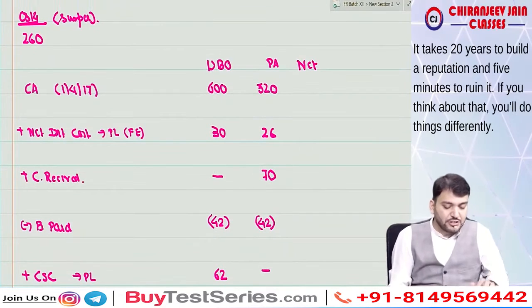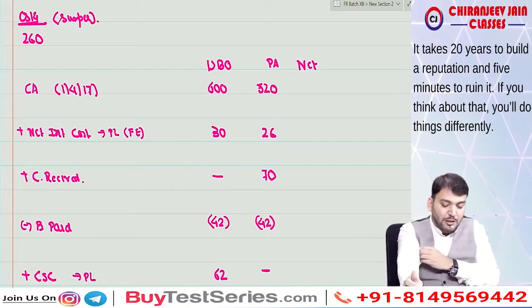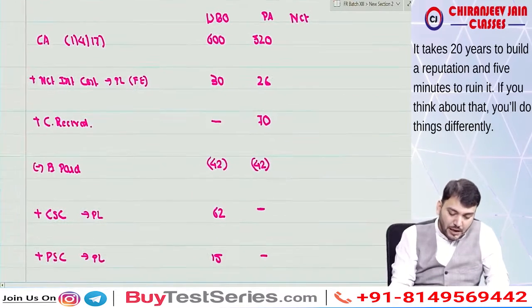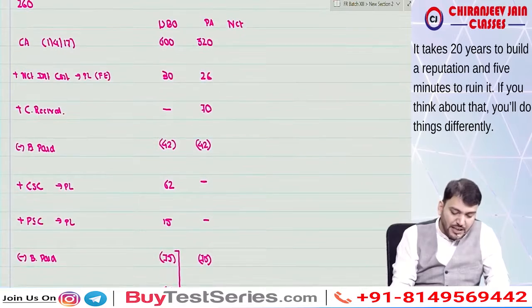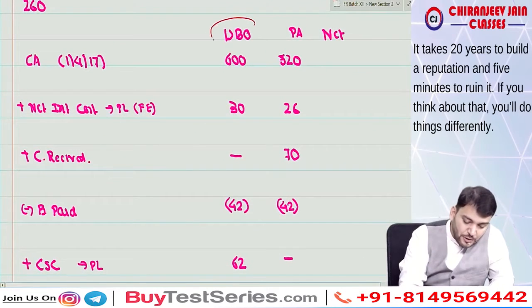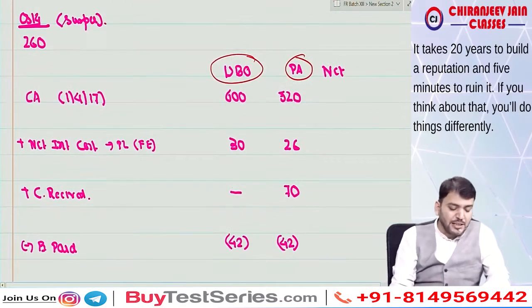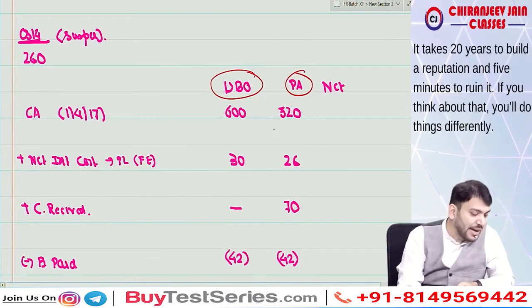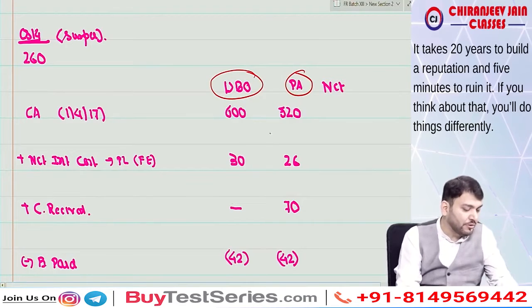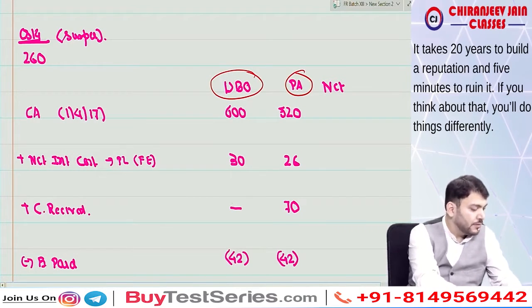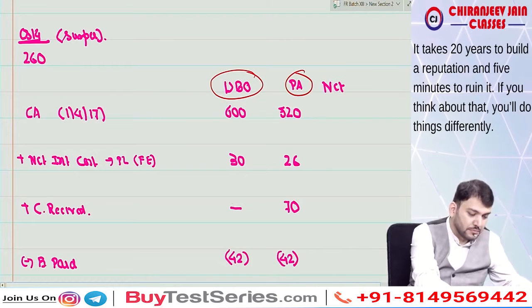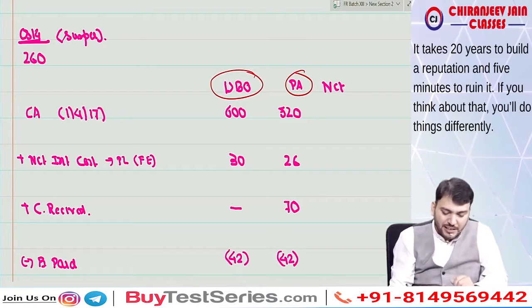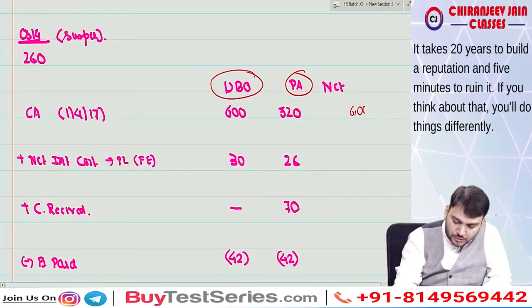So just try to understand the key. We'll find out a reconciliation statement. You can see I have already prepared it. So this is DBO, this is plan asset, and the figures are given in crore, so we are writing in lakhs. This is rupees in lakhs. So we are writing 6 crore as 600 lakhs.